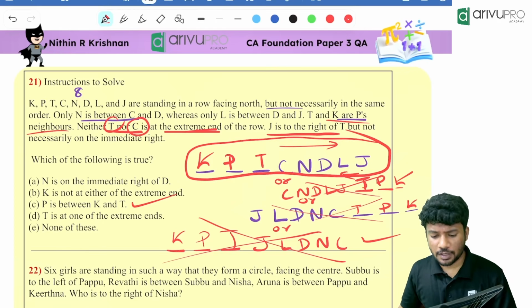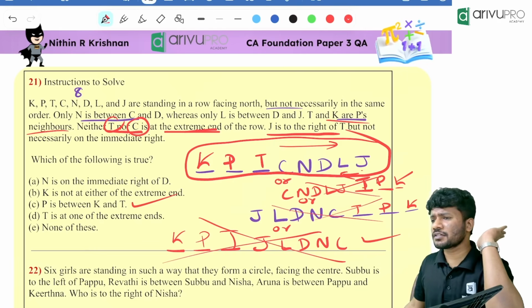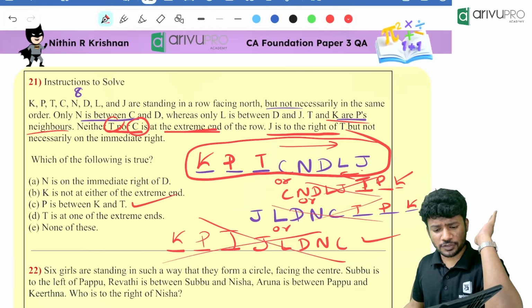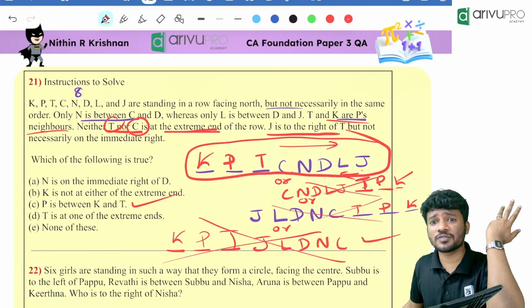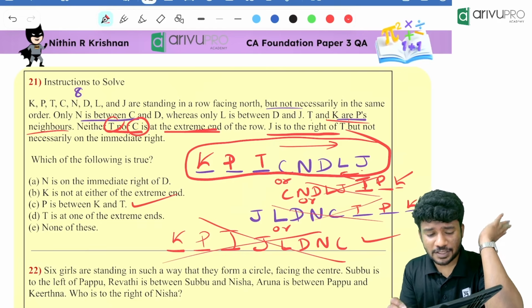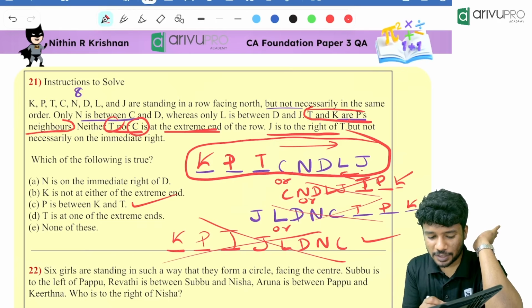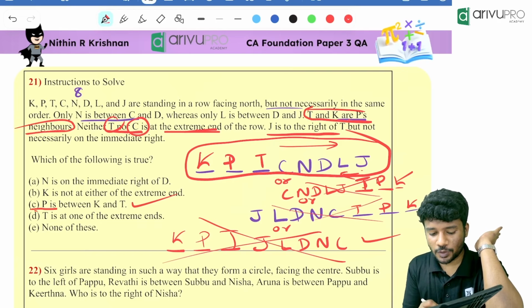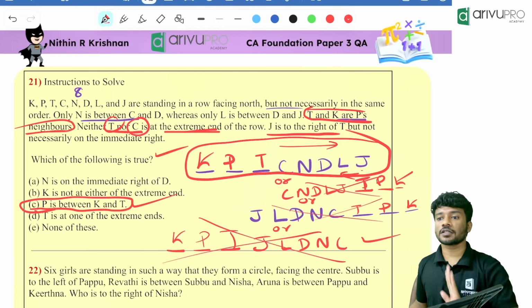Now people, my question: did you need to do all this? It's not required, because the question is very direct here. Look here, T and K are P's neighbors. So that means P is between T and K. You can go directly without doing all the things.